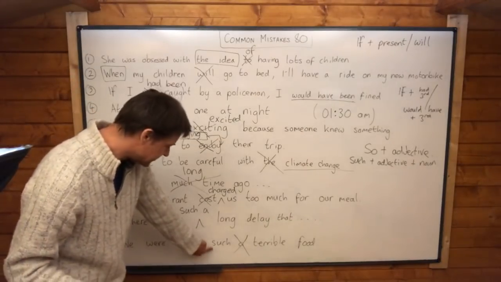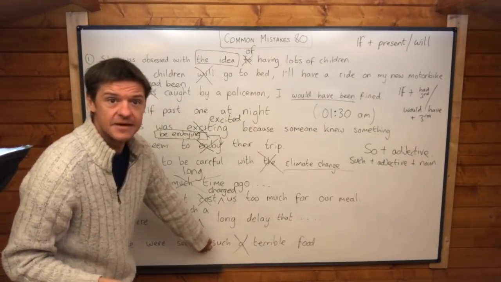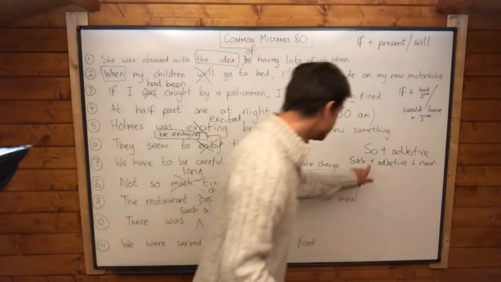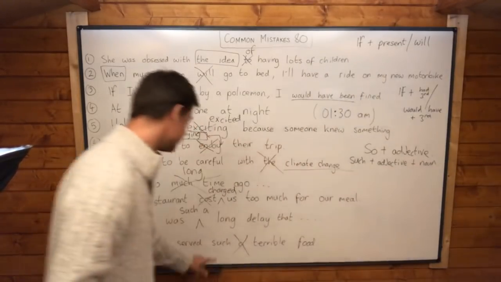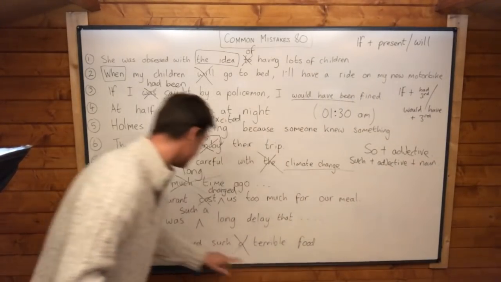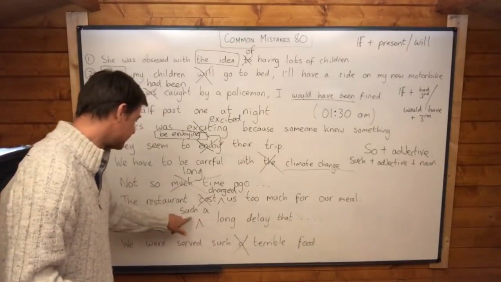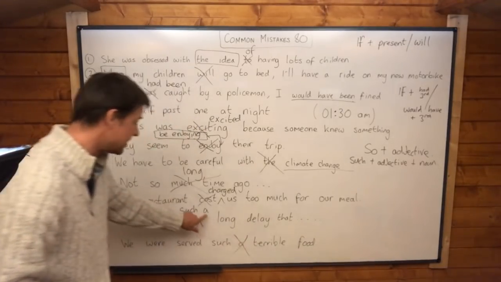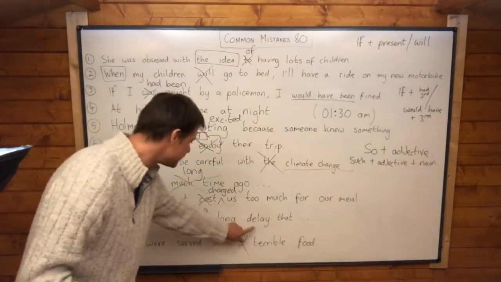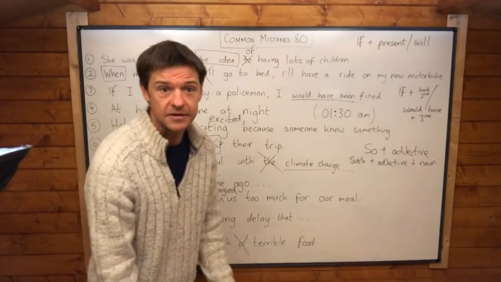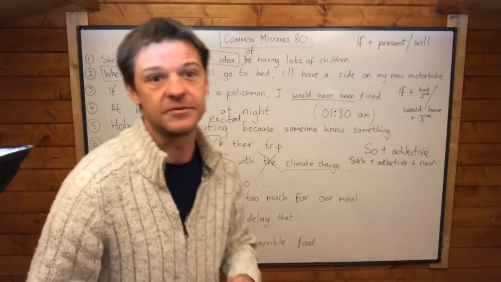So well done, because the student got the such right this time, and realised that it's always such plus adjective plus noun. Such plus adjective plus noun. And you do need an a there for this one, because delay is countable, unlike food, which is uncountable.